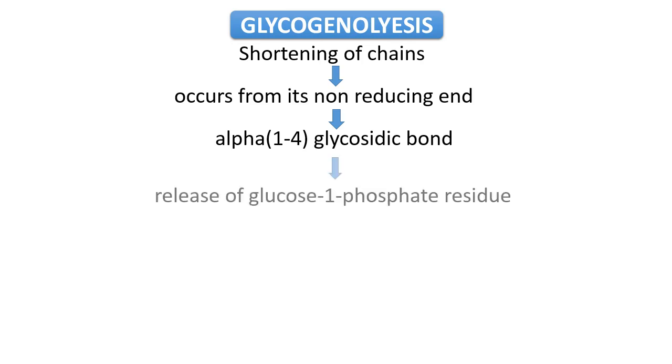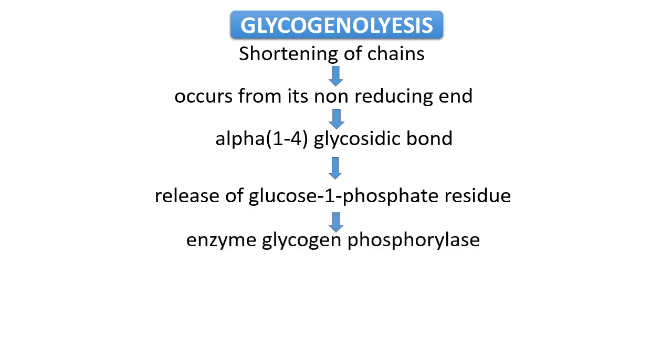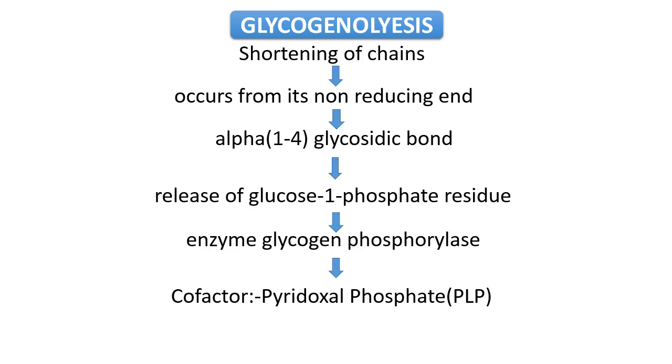In this process, there is release of glucose 1-phosphate residue. The reaction is catalyzed by the enzyme glycogen phosphorylase. The enzyme glycogen phosphorylase requires pyridoxal phosphate as a cofactor. Now let's look at the next slide to see what is going on.